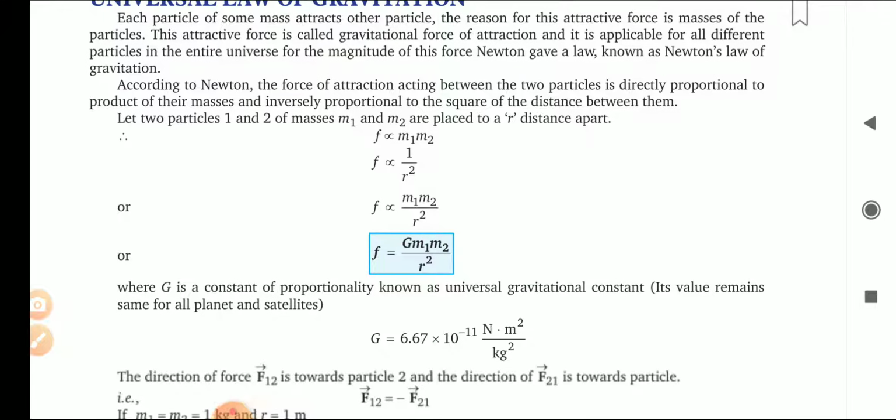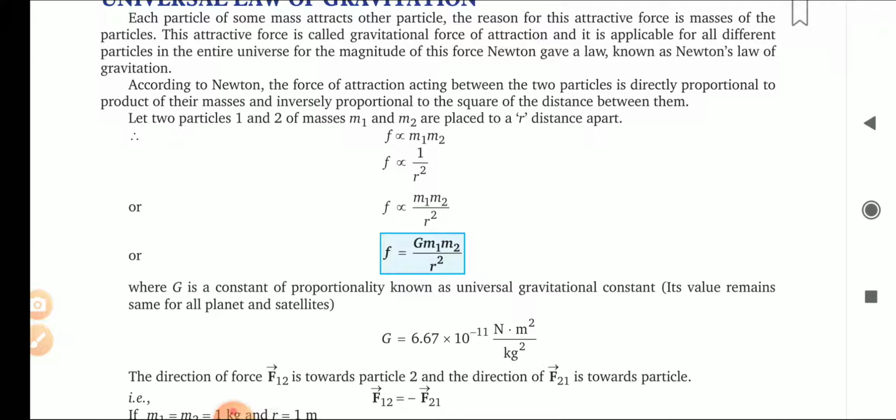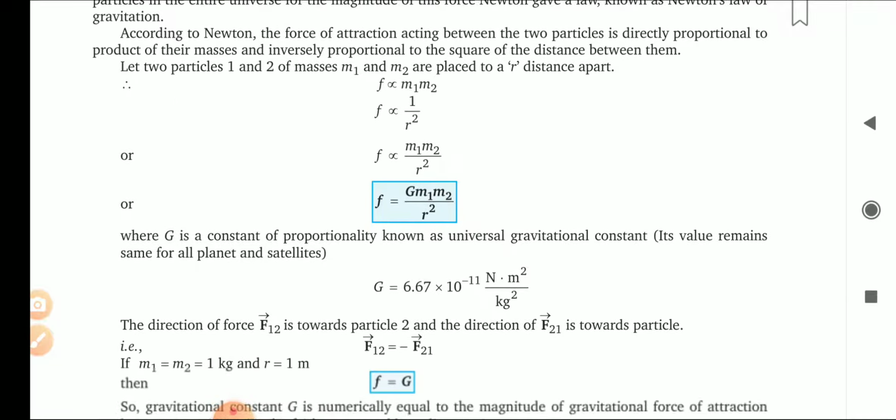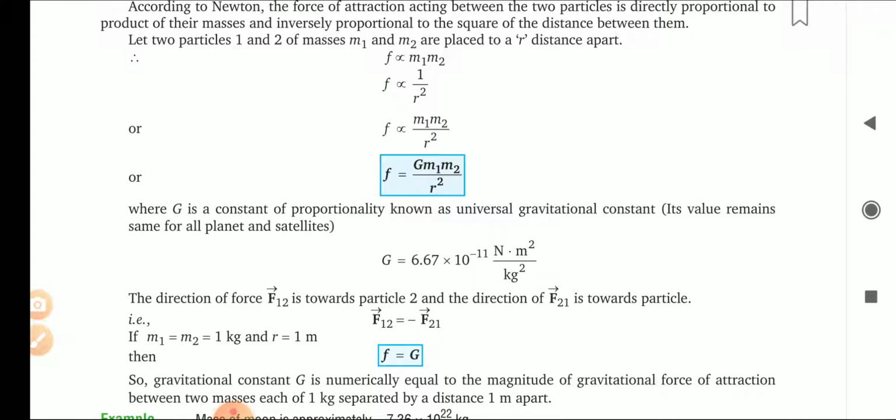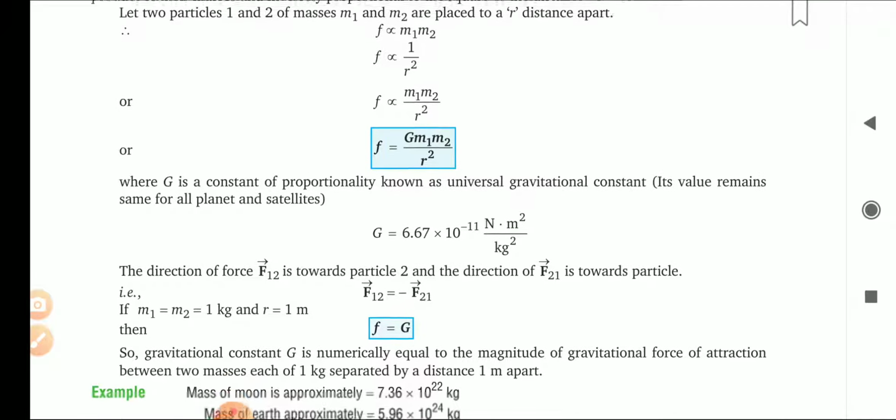So below here you see F is directly proportional to m1 m2, inversely proportional to the square of the distance between them. Here R is the distance between the two masses m1 and m2. Combining, we get F is proportional to m1 m2 upon R square. To remove the proportionality sign, we take one constant, here taken as G, known as the universal gravitational constant, and its value, as I have told you previously also, is 6.67 into 10 raised to the power minus 11 Newton meter square per kilogram square.